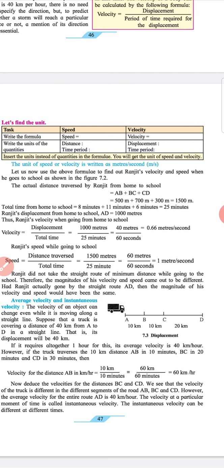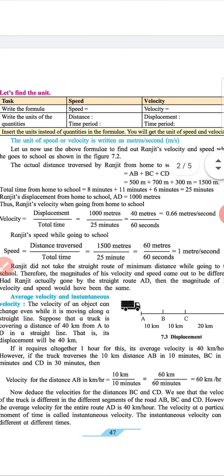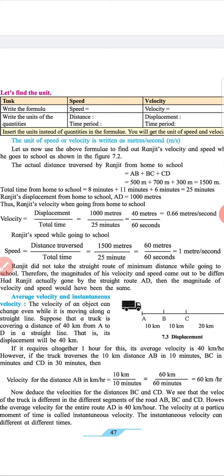Total time from home to school is 8 minutes plus 11 minutes plus 6 minutes, equal to 25 minutes. Ranjit's displacement from home to school AD is equal to 1000 meters. Thus, Ranjit's velocity when going from home to school, velocity is equal to displacement upon total time, equal to 1000 meters upon 25 minutes, equal to 40 meters upon 60 seconds, equal to 0.66 meters per second.